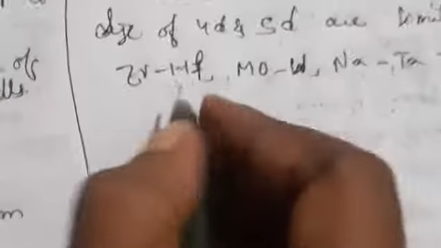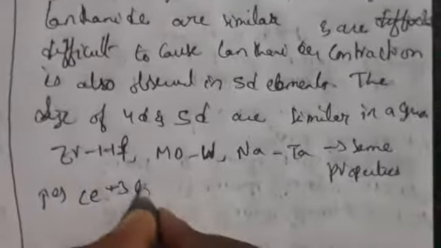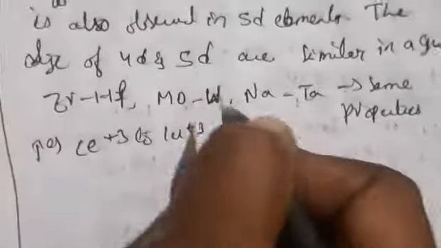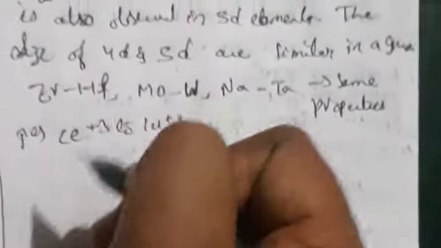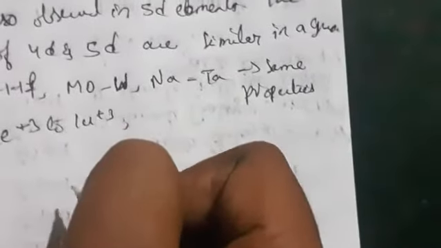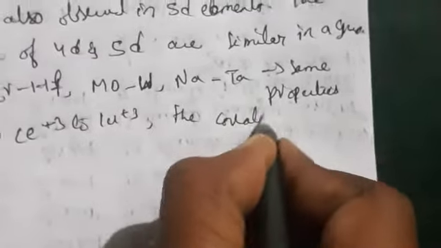As the size of lanthanide ions decreases from cerium to lutetium, the covalent radii of the bond increases. So the basic strength also decreases from cerium hydroxide to lutetium hydroxide.